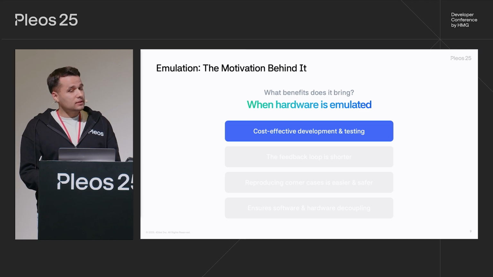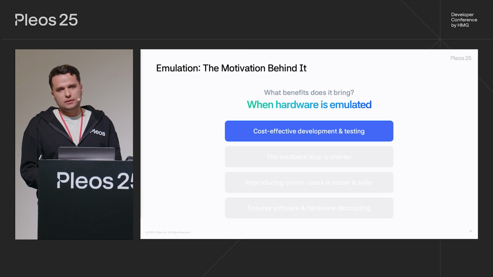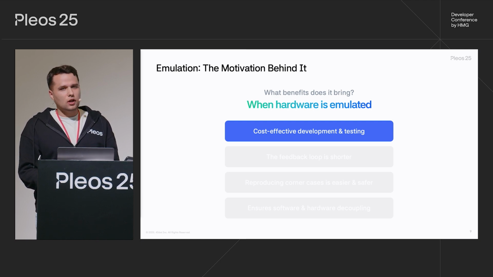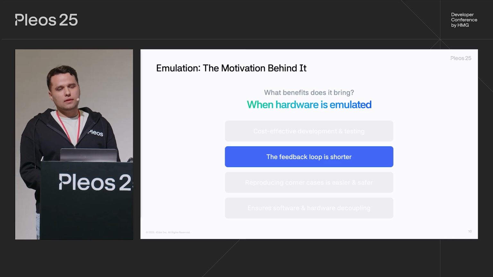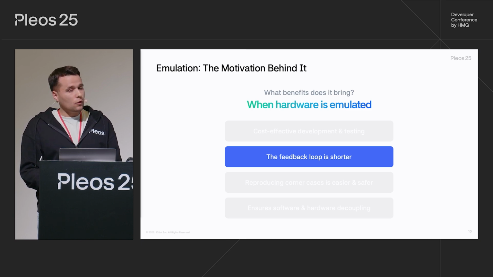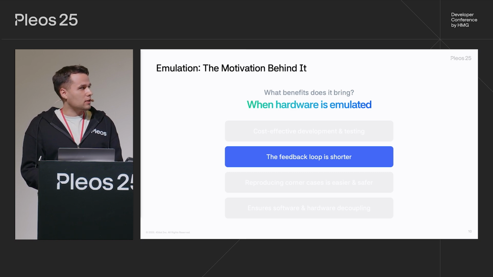Firstly, please take note that testing on hardware is expensive because hardware is generally expensive by itself. On the other hand, testing on software is much more cost-effective in terms of both time and money, and it also scales very well. Secondly, it is important that the information about the development process is fed back into the process. When the software is tested on the actual device, the feedback loop is much longer.